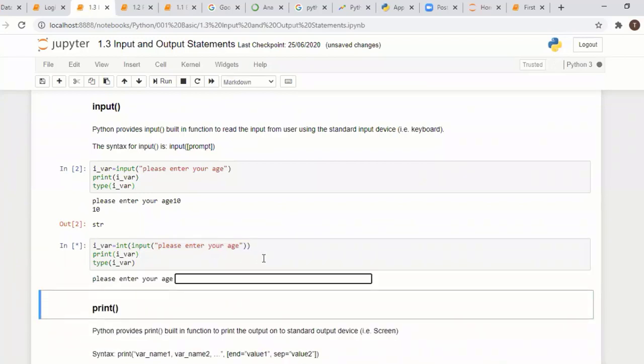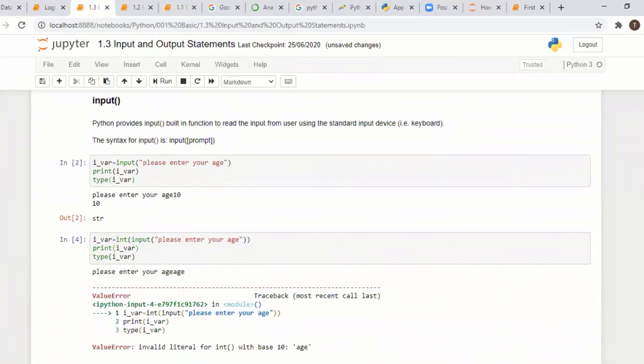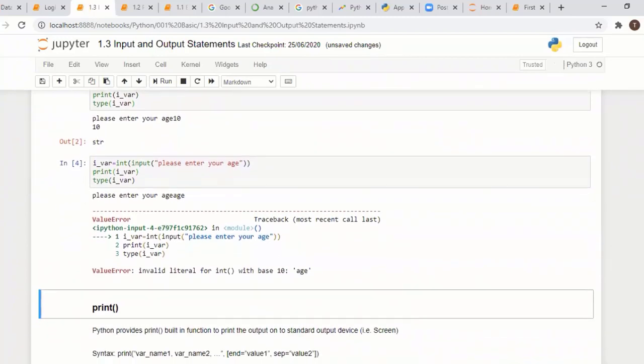Here I will try to show some error, because I am passing an actual string, which cannot be converted into an integer. That's why it shows an error. Got it.